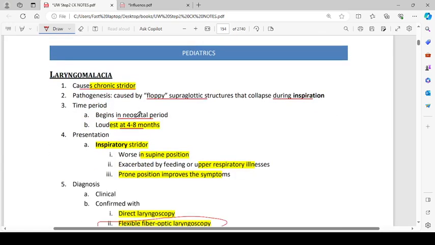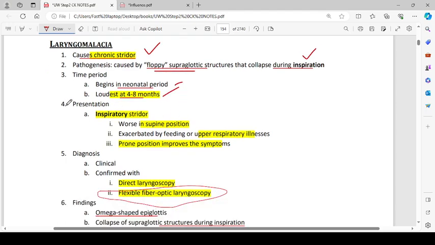Then we have laryngomalacia. It causes chronic stridor. Pathogenesis is caused by the floppy supraglottic structures that collapse during inspiration. Time period begins in the neonatal period and is loudest at 4 to 8 months. Presentation: inspiratory stridor, worse in supine position, and exacerbated by feeding or upper respiratory illness. Prone position improves the symptoms.